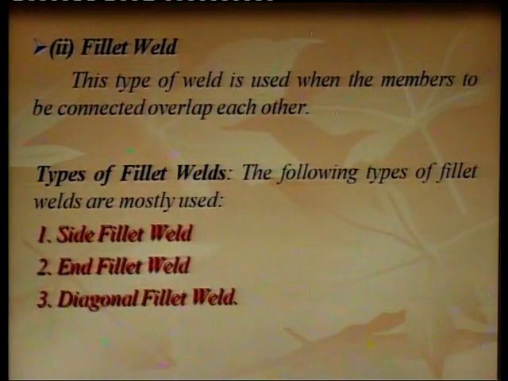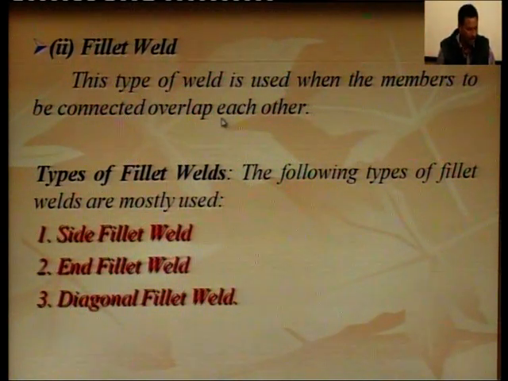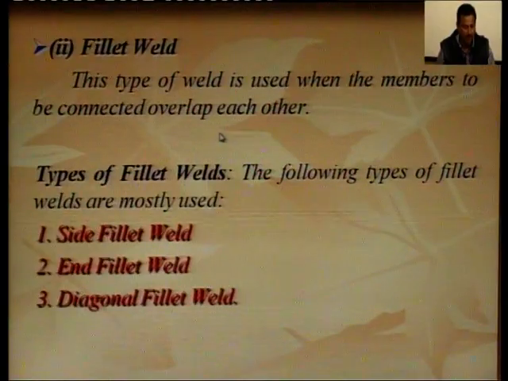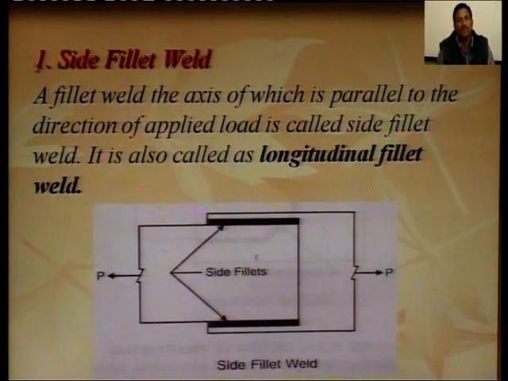Fillet weld. This type of weld is used when the members to be connected overlap each other. When the members overlap each other, it is called fillet weld. There are three types of fillet weld: side fillet weld, end fillet weld, and the third one is the diagonal fillet weld. So, let us discuss first side fillet weld.